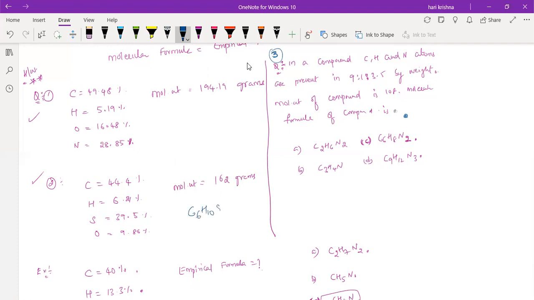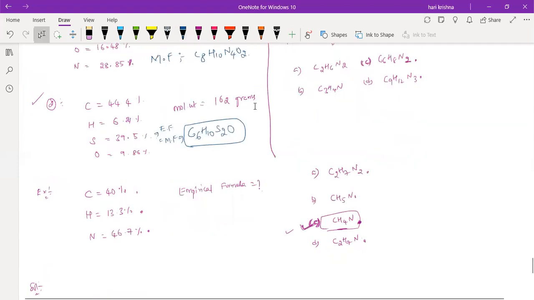The empirical formula for the first one is C4H5N2O and the molecular formula is C8H10N4O2. Here, for the second one, the empirical formula and molecular formula are both the same. Okay, this is all about the empirical formulas and the molecular formulas.